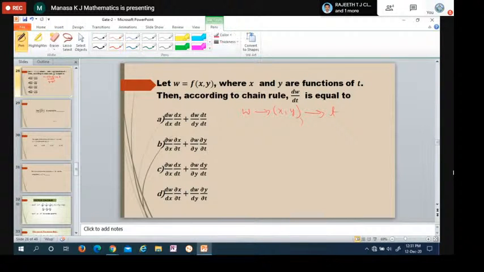Now we have to find dw by dt. That means we should differentiate w with respect to t. So that is called the chain rule. Differentiate w with respect to the first variable x.